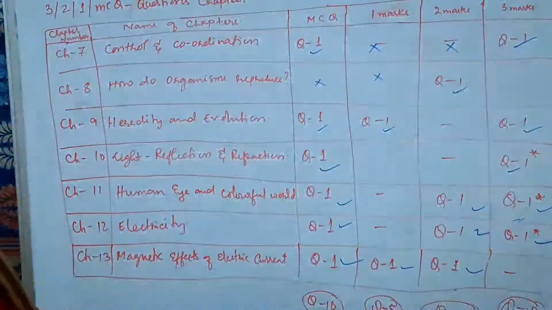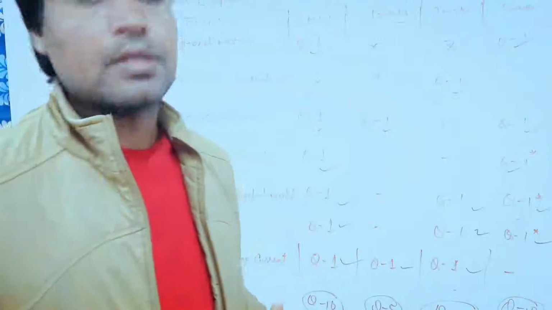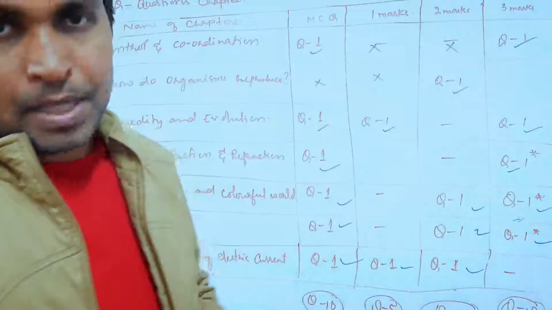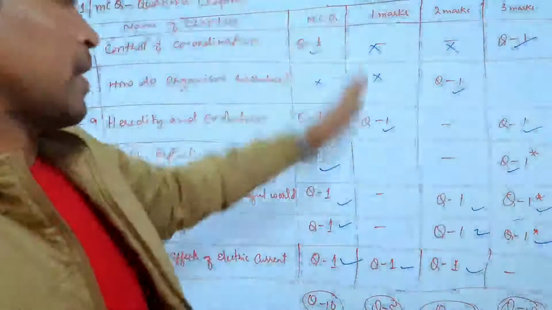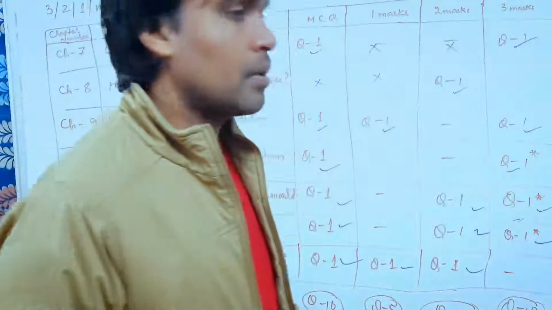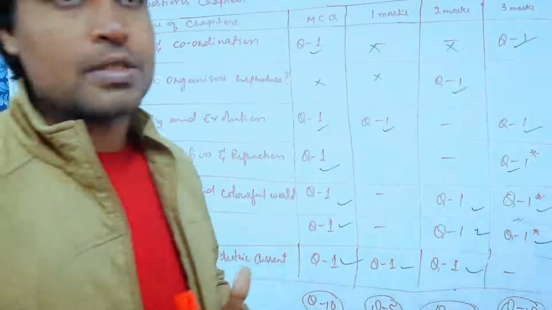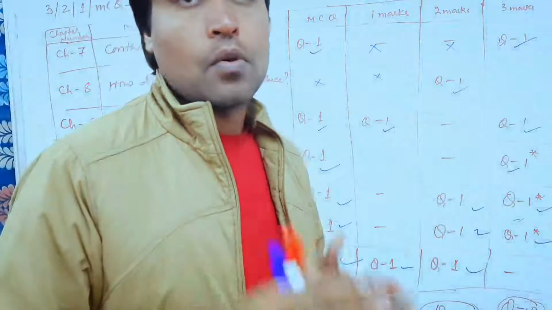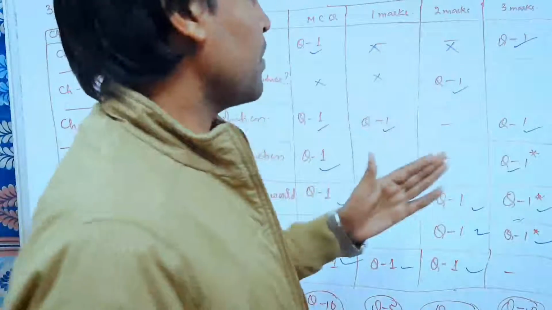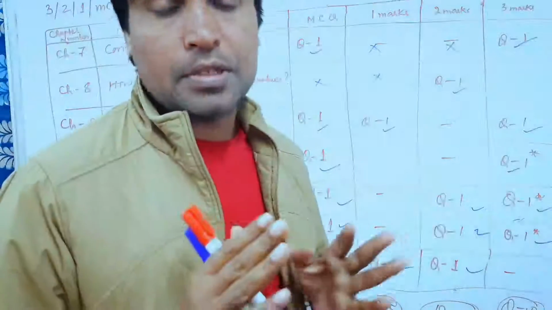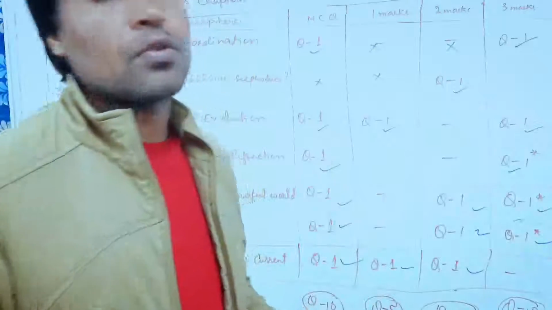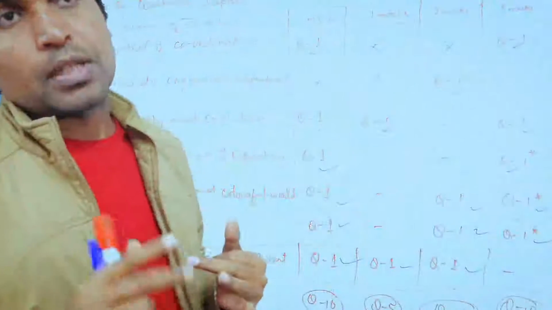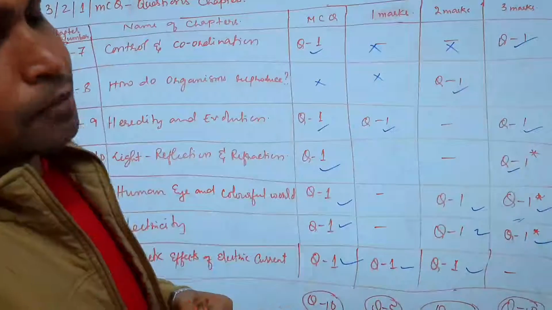So in total, if you see, you are getting 10 questions, 10 marks in MCQ. Very short answer questions will be for 5 marks, that means 5 questions will be asked for 5 marks. 2-mark questions will be for 10 marks, that is 5 questions for 2 marks each. And 3 marks: 10 questions will be asked for 30 marks. So 3-mark sections and 5-mark sections, dear students, I suggest all of you study very well, because 3-mark sections will come for 30 marks and 5-mark sections will come for 25 marks.